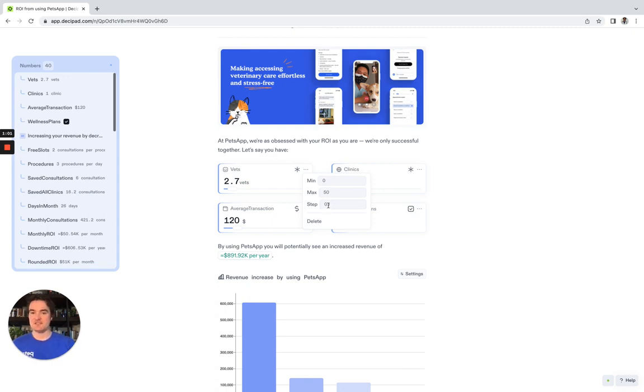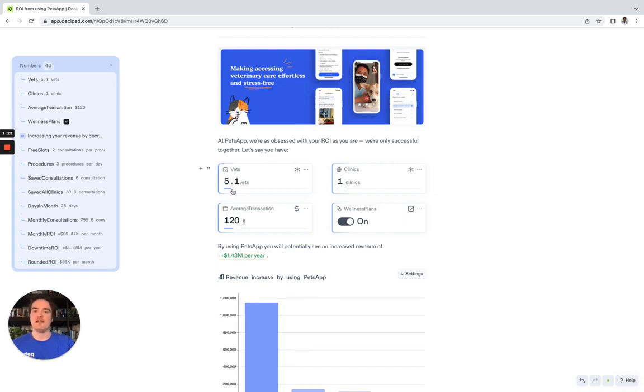So we could keep this to just be whole number intervals. That would intuitively make sense, but actually the system's sensitive enough for us to put a step of 0.1. And you could make this 0.2, assuming a 5-day week, and 0.2 representing one vet day per week for that team member, right? But I can dial this up and down as I please as an actual clinic. Let's say I've got my individual circumstances. I've got 5 vets. And how many clinics do I have?